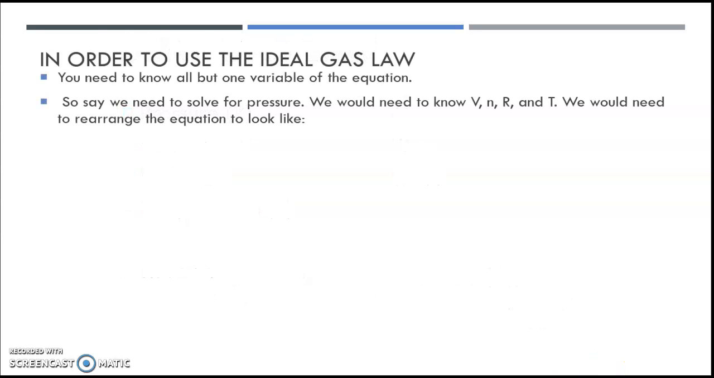In order to use the ideal gas law, you need to know all but one variable in the equation. So say we need to solve for pressure. We would need to know the volume, we would need to know the moles, we would need to know our constant, and we would need to know temperature in kelvins.